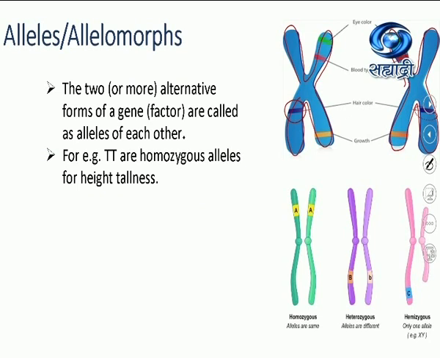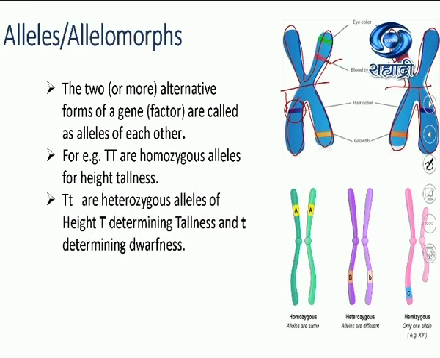An allele is a pair of genes which is located on homologous chromosomes and at the same loci, the same distance from the centromere. Thus they are alleles of each other. See here, blood type, it is located here and its allelic pair is located here. So alleles are pairs of genes which are located on the same loci but on homologous chromosomes.